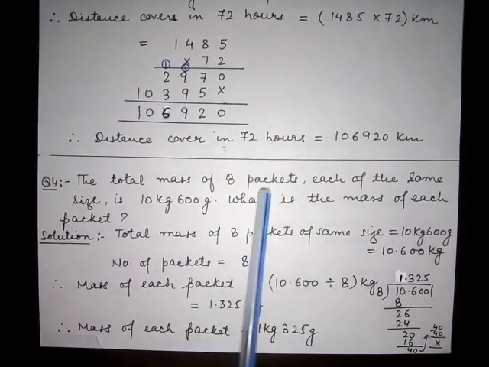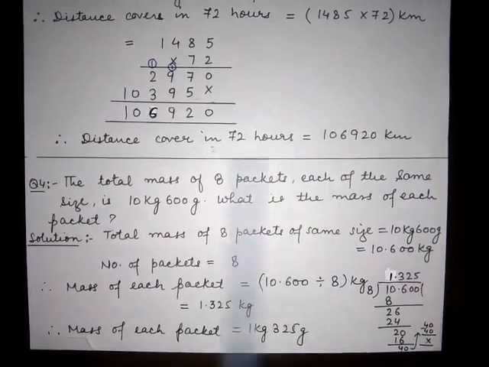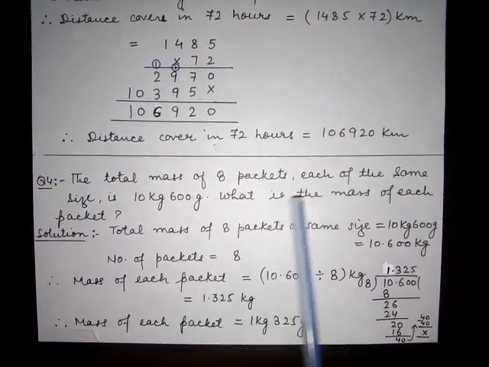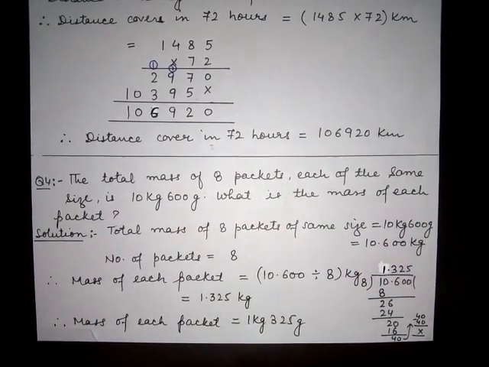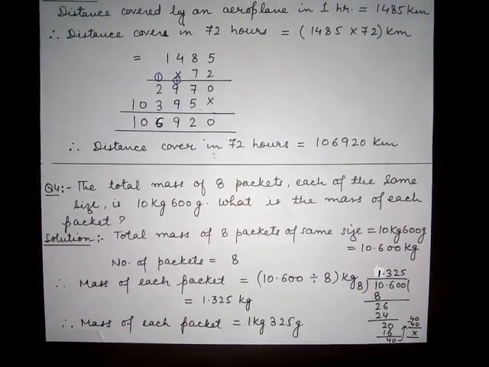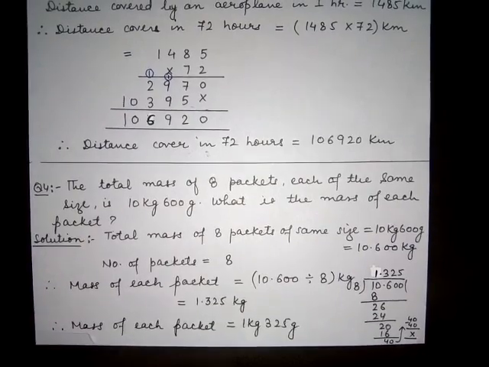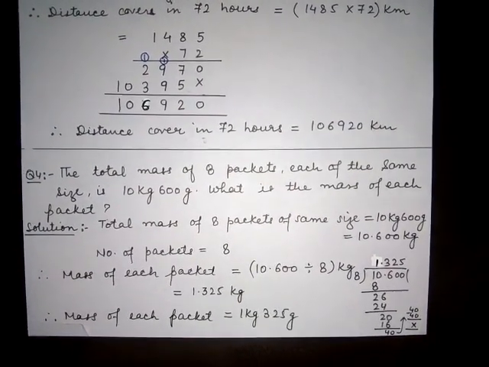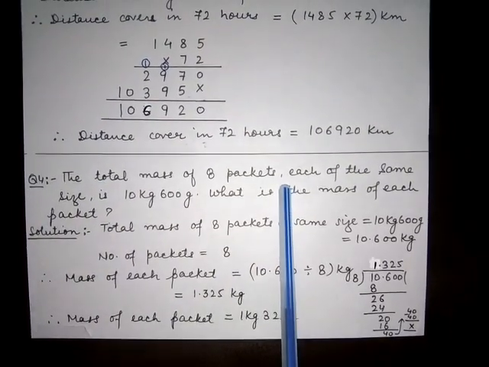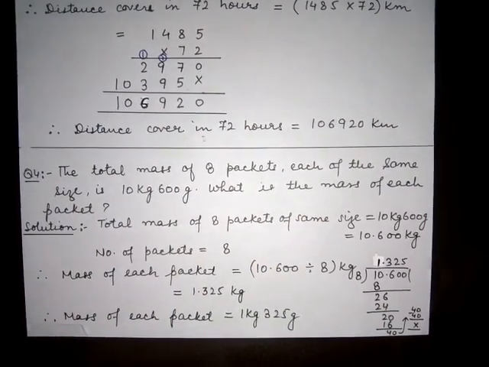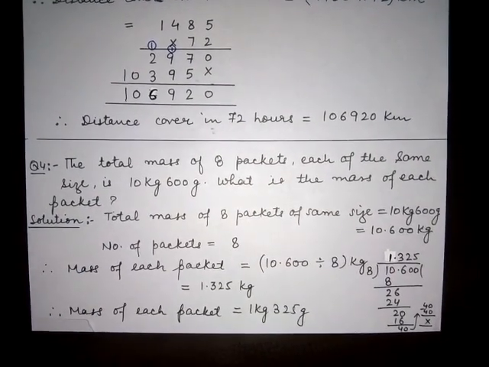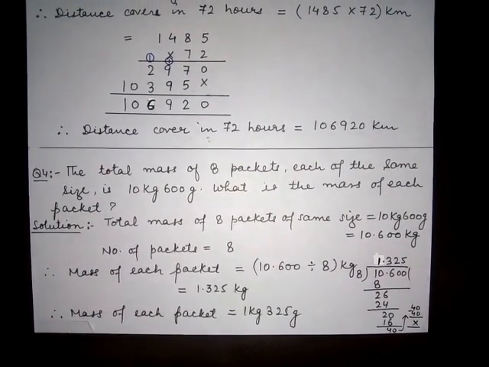We have the final problem. The total mass of 8 packets, each of the same size, is 10 kilograms 600 grams. So what is the mass of each packet? In this problem we have the total mass of 8 packets. We have 8 packets of something and they all are of the same size. And what is the total mass of all those 8 packets? 10 kilograms 600 grams. So we have to find out the mass of each packet because they all are of the same size.